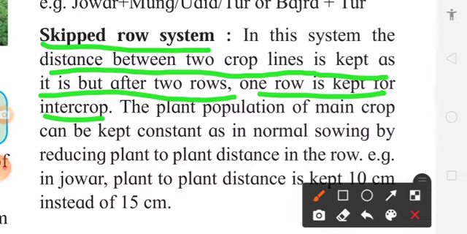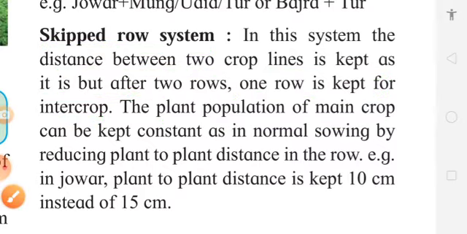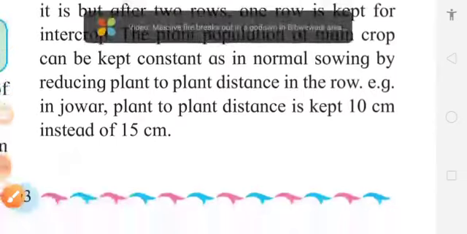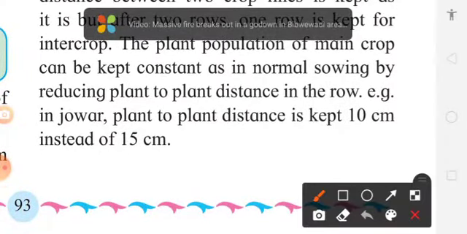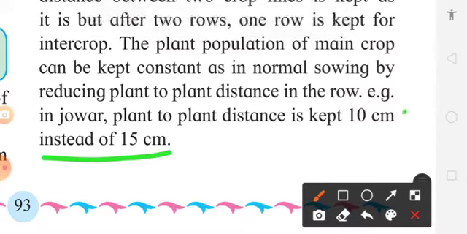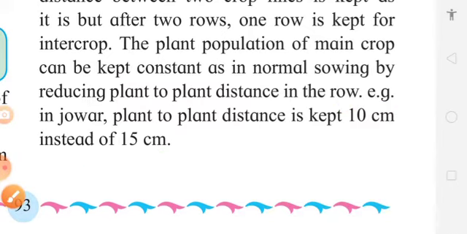So that will maintain the plant population of the main crop. Jawar is the main crop, for example, but that will also reduce the spacing. In general, we can reduce the spacing within the main crop, like instead of 15 centimeter we can keep 10 centimeter. So that will give more space. So it is just like the first system.